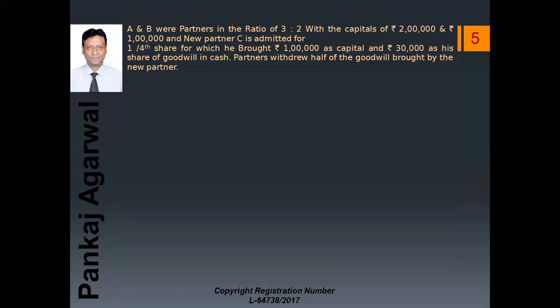Partners withdrew half of the goodwill brought by the new partner. One more line I would like to add, that the goodwill appearing in the books is rupees 1 lakh, which is not given in this sheet. I'll write it on the 6th page. Don't worry. So A and B were the partners.